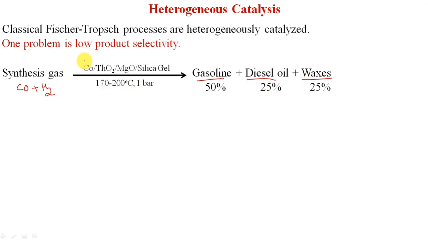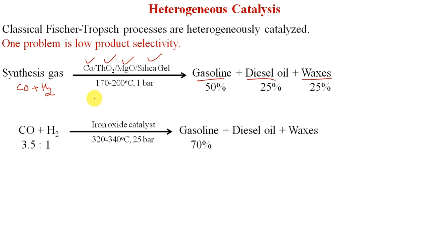But these catalytic species are very important. This composition of 50% gasoline, 25% diesel oil and 25% waxes is formed when we use cobalt carbonyls as catalyst in the presence of thorium oxide and magnesium oxide, supported over silica gel. A temperature of 170 to 200 degrees centigrade is required and a pressure of 1 bar is necessary for such reactions or conversions.